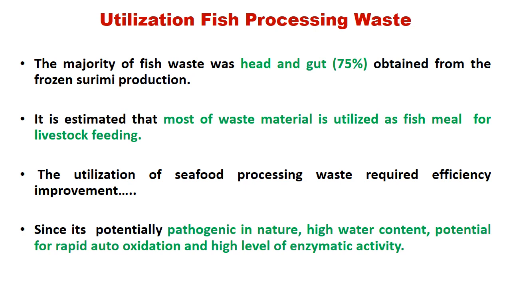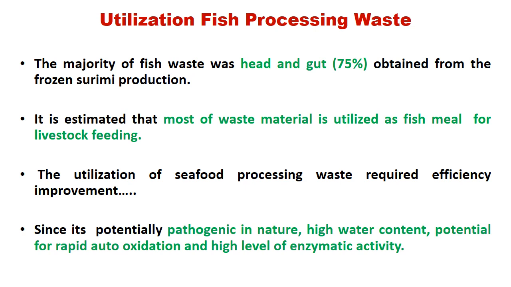Utilization of fish processing waste. The majority of fish waste, as I told earlier, head and gut, makes around 75%, and mostly it comes from organized industry of fish processing, especially from frozen surimi production or the canning industry, or when there is large scale preparation of smoked fish, etc. It is estimated that most of the waste material is utilized as fish meal for livestock feeding, especially poultry and in pig farming.